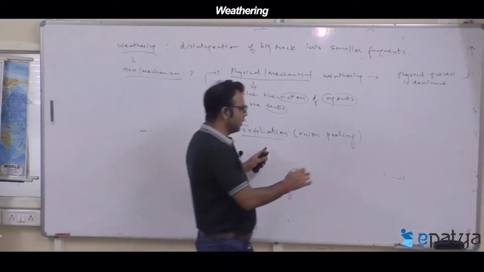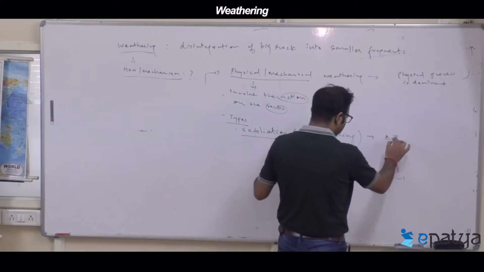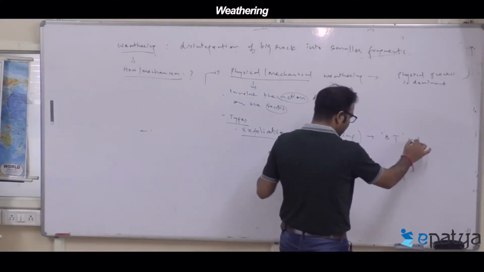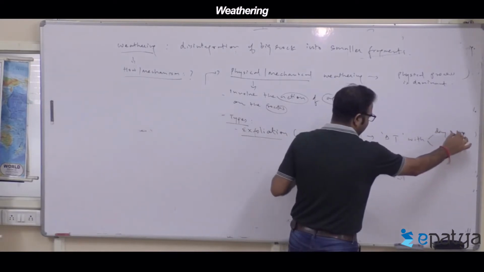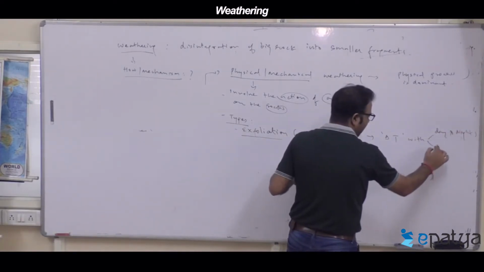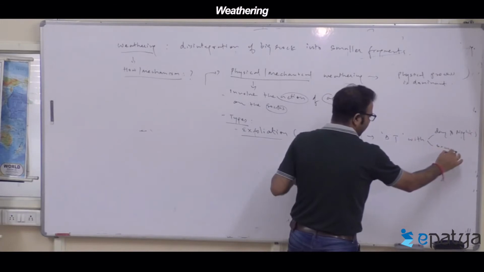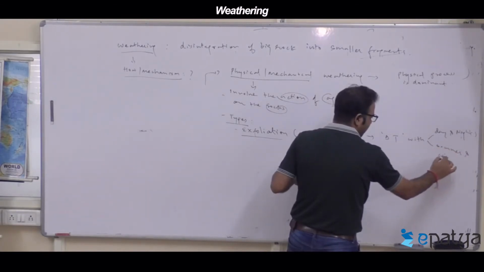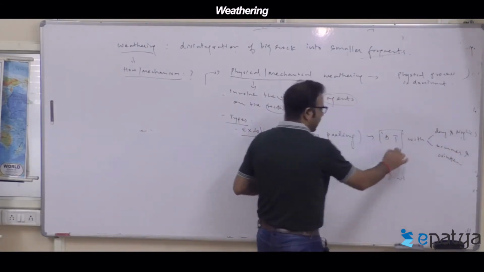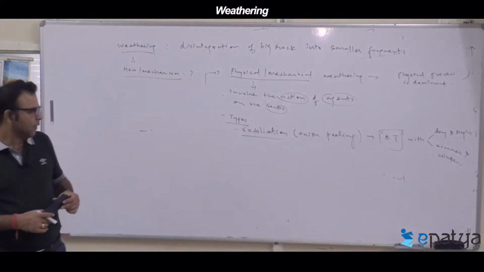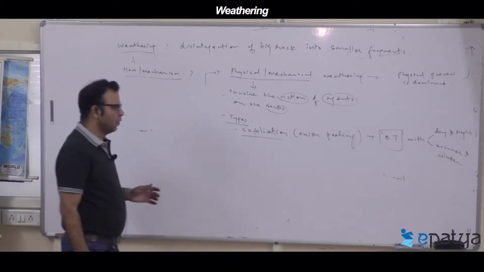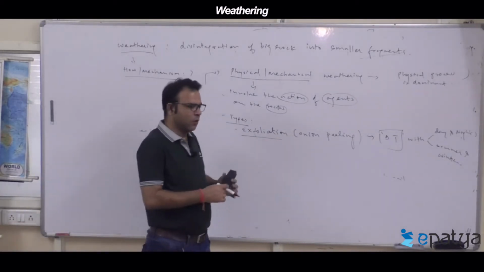This arises due to temperature fluctuation, temperature change with day and night or seasons, or summer and winter. It is a physical process.